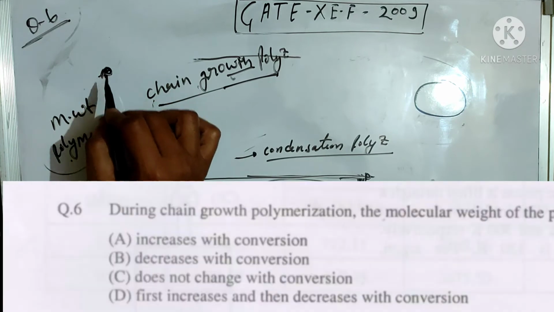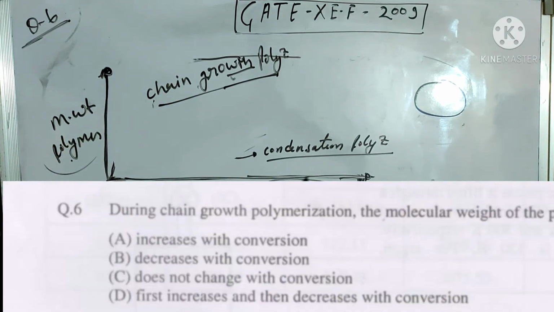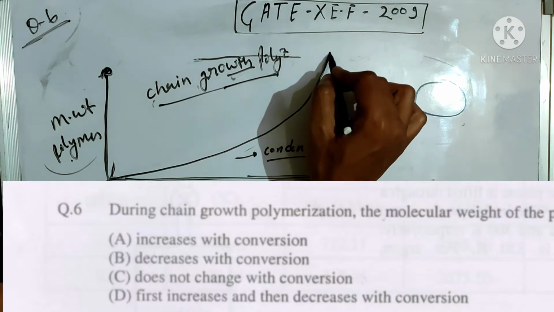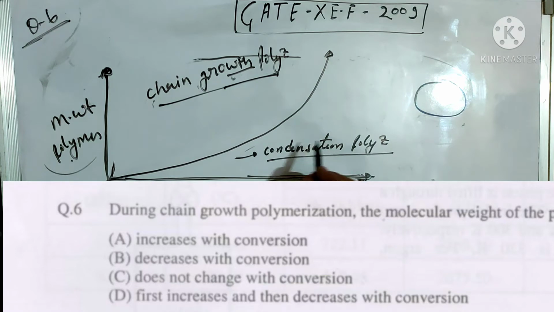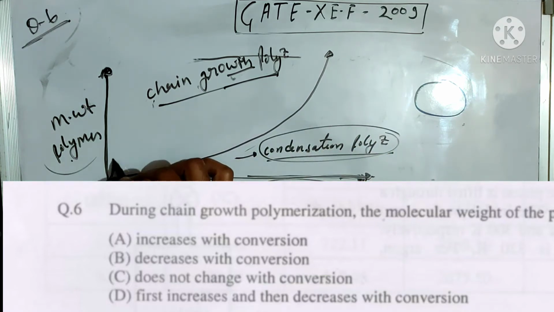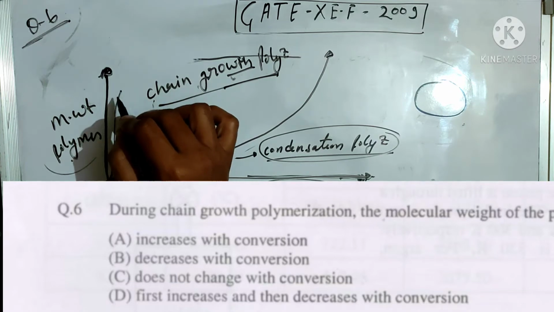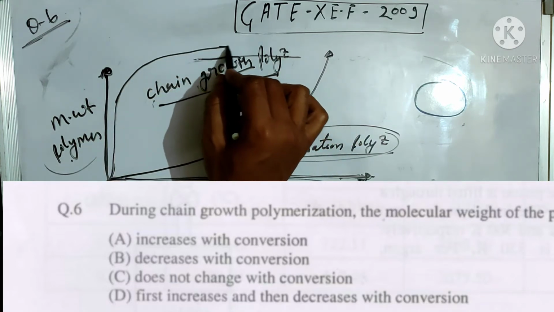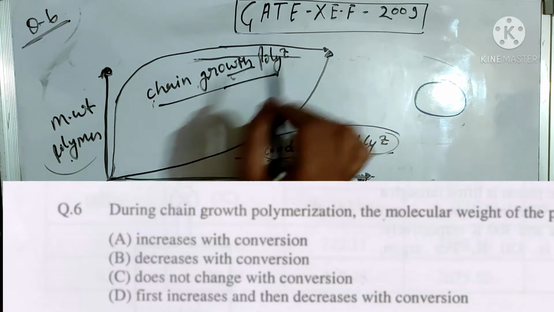First, know the graph between the molecular weight of the polymer and the conversion of monomer. This graph shows the molecular weight variation with respect to the conversion in the condensation polymerization, and this graph shows the variation of the molecular weight with respect to the conversion in the chain growth polymerization.